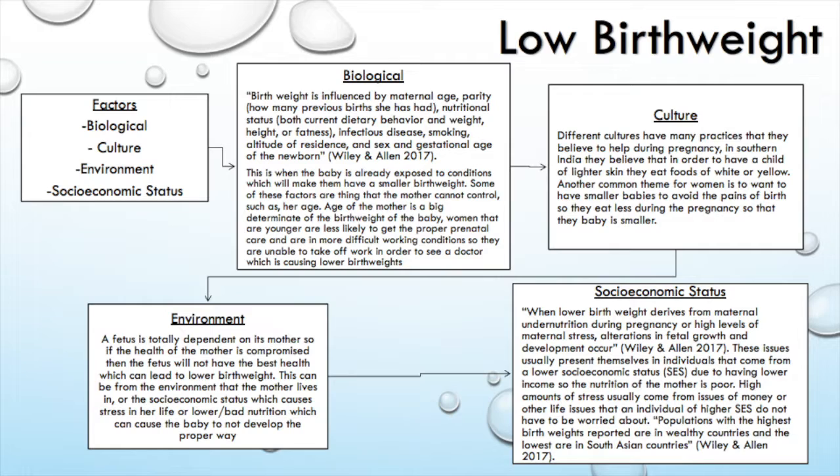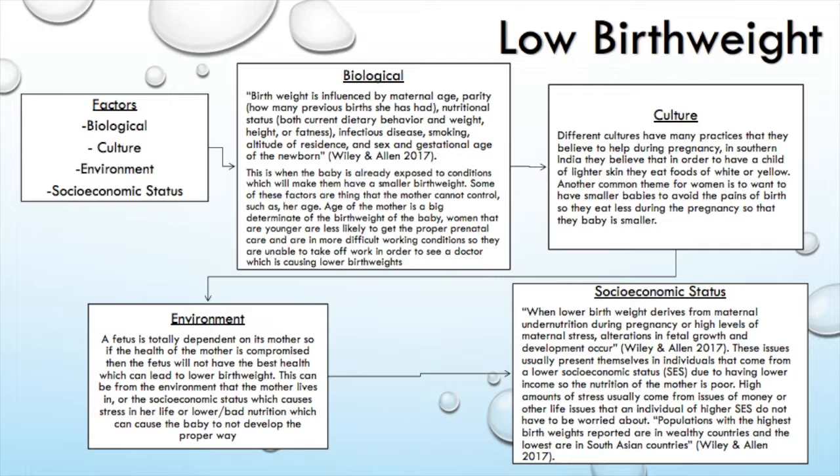So moving on to socioeconomic status, which biological, culture, and environment all tie back into, because when we are looking at the biological factors of a woman when she's pregnant, we're also looking at the environment that she's living in to determine if she's able to get the right food, if she's able to get the right nutrients for the baby, and we're also looking at her culture and what her culture is telling her to do.